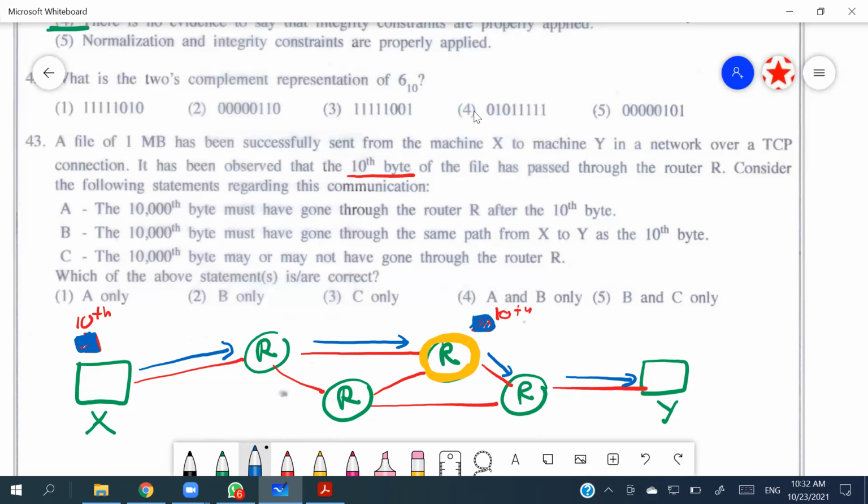Consider the following statement regarding this communication. The 10,000th byte must have gone through the router R after the 10th byte. We can't say that.